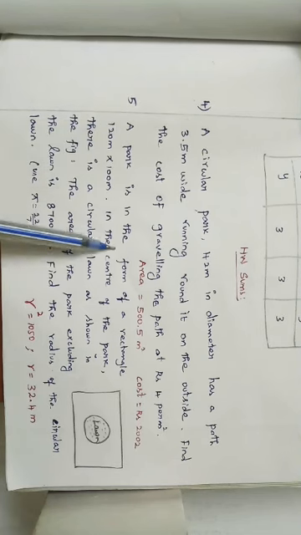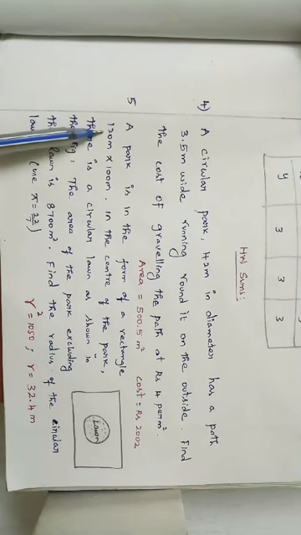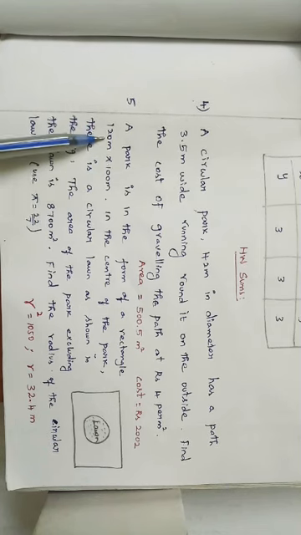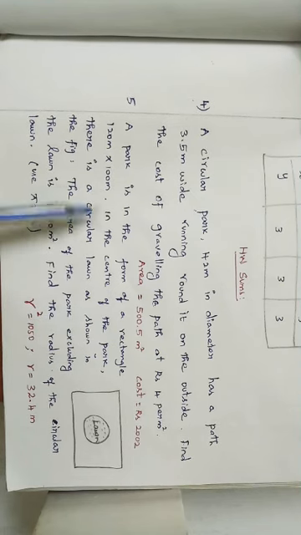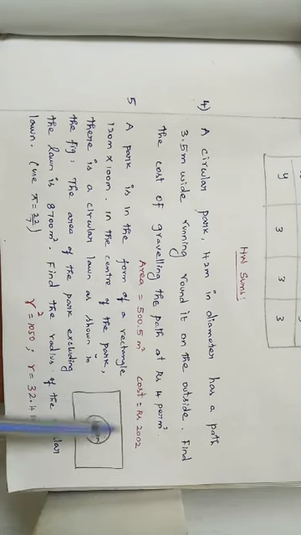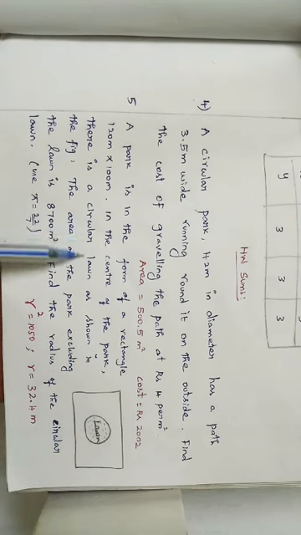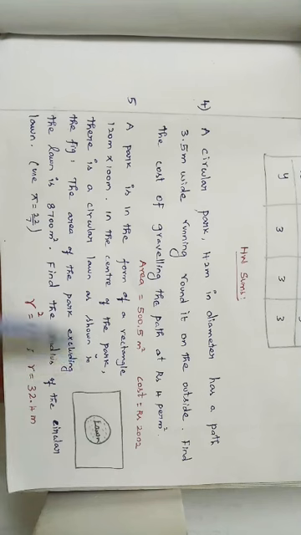A park is in the form of a rectangle 120 meter into 100 meter. That means length into breadth. Length is equal to 120 meter and breadth is equal to 100 meter. Right? They are talking about a rectangle. In the center of the park, there is a circular lawn, as shown in the figure.